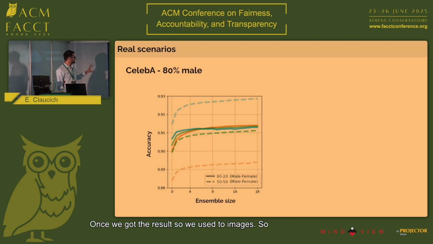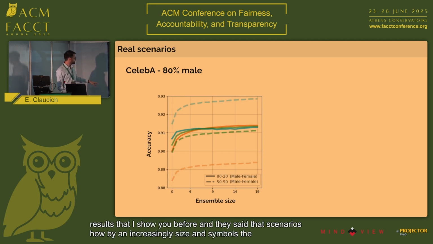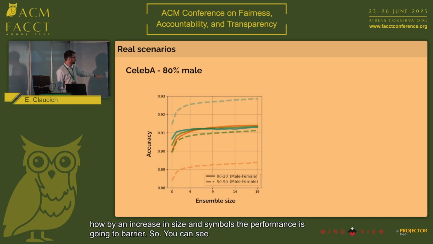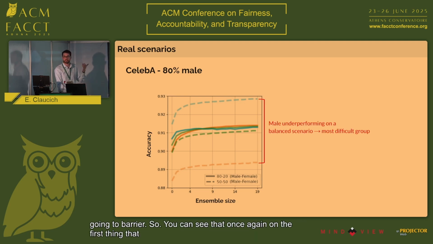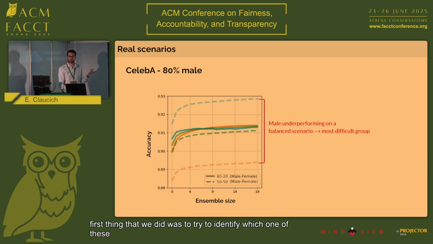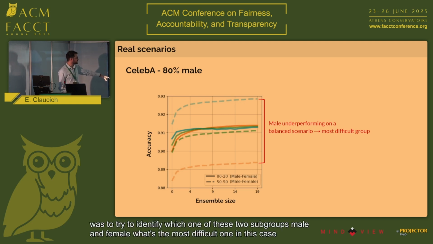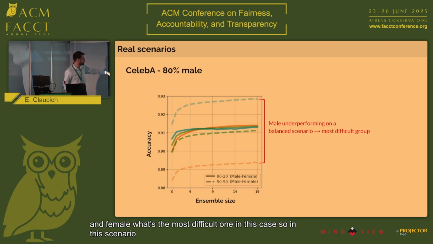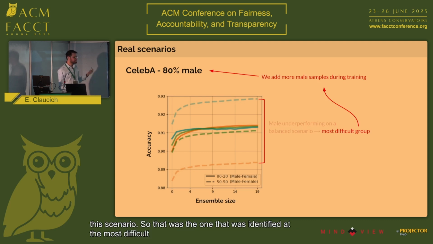So what I'm showing you here is, for CelebA, the same results that I showed you before in the synthetic scenarios, how with increasingly sized ensembles, the performance is going to vary. The first thing that we did was to try to identify which one of these two subgroups, male and female, was the most difficult one. In this scenario, the male one was the most difficult one, because on a balanced scenario, it was the one that underperformed. And based on what I showed you before, that would mean that we are going to need more samples of that group, because it's the most difficult one, to try to achieve this positive sum scenario.